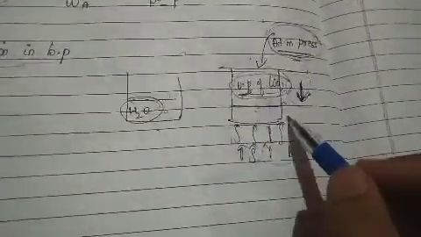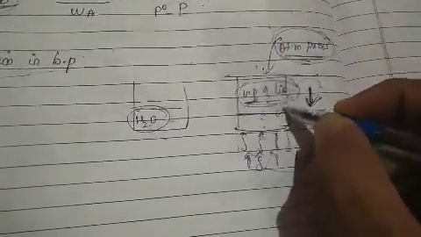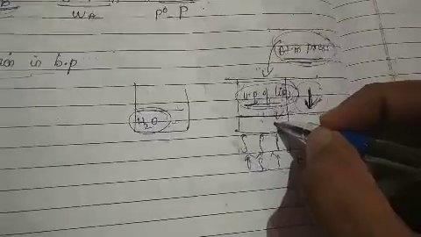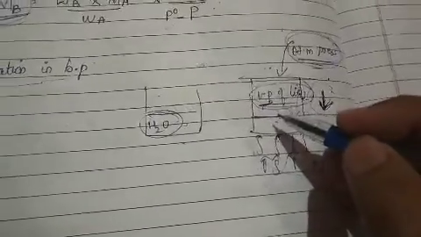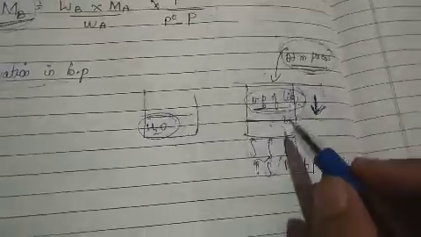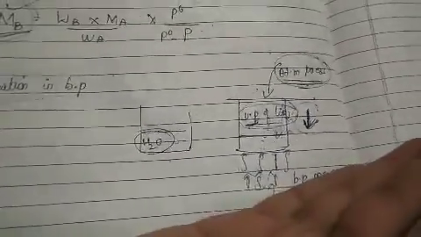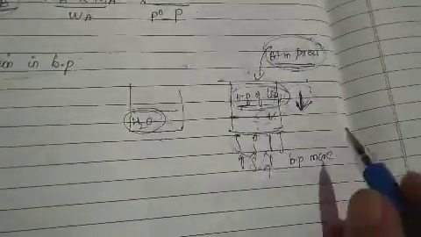But when you add some solute, of course its vapor pressure decreases. When its vapor pressure decreases, of course it will not boil. It will boil only when it becomes equal to the atmospheric pressure. So it will utilize some more heat energy to make it equal to the atmospheric pressure. So that will result in what? Increase in the boiling point.